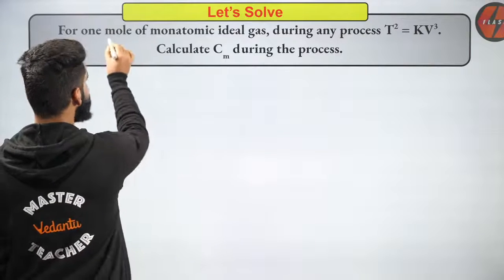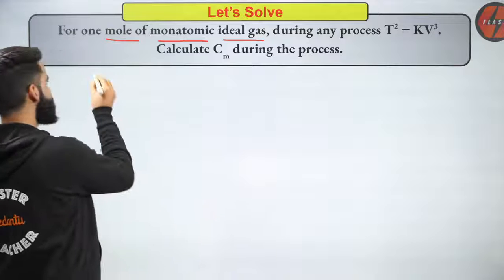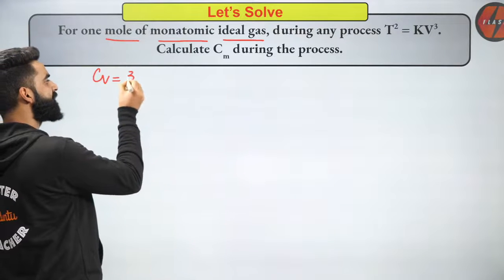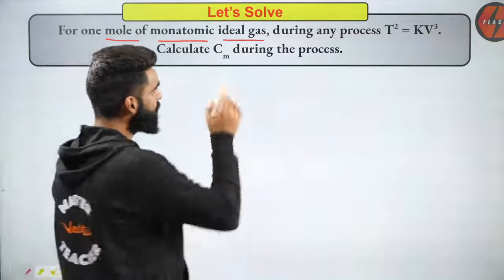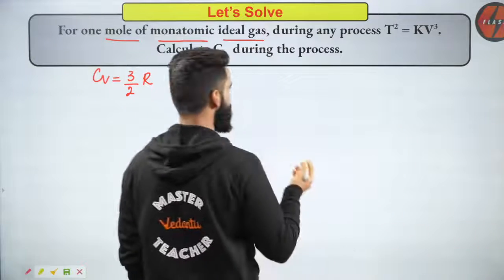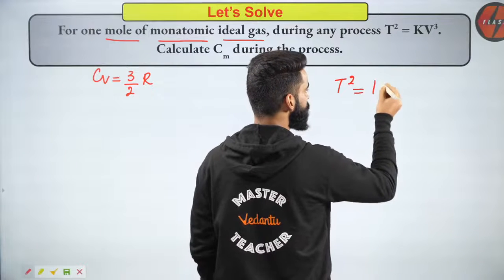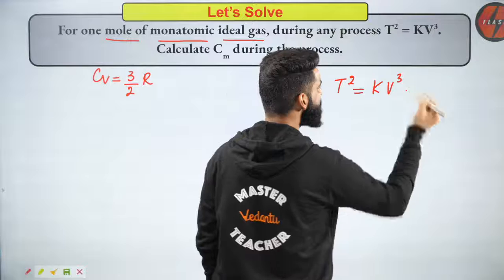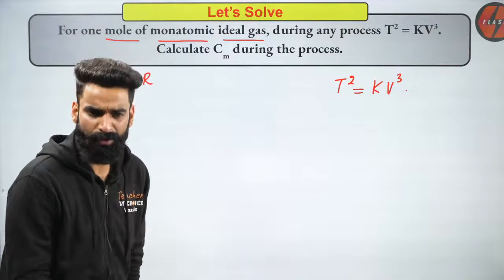For 1 mole of monoatomic ideal gas. So monoatomic ideal gas means CV value for the gas is how much? 3 divided by 2 R. Yes, this is the CV value for the gas. During any process, T square is equal to kV cube. What is given to us? We are given the relation T square is equal to kV to the power 3. This is something which is given to me. Calculate the molar heat capacity during the process. We have to calculate molar heat capacity.